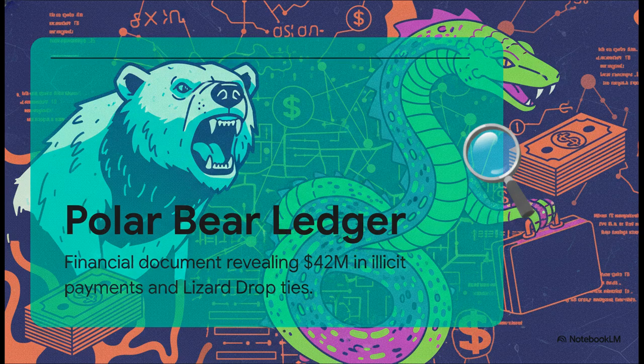It's this vital financial document that reveals $42 million in illicit payments, plus these really cryptic ties to something called the Lizard Drop lineage. This is honestly a masterstroke in thriller pacing. It takes what was initially just a single murder investigation and explodes it into a sprawling, terrifying deep-state network. This ledger is literally the map to the conspiracy.